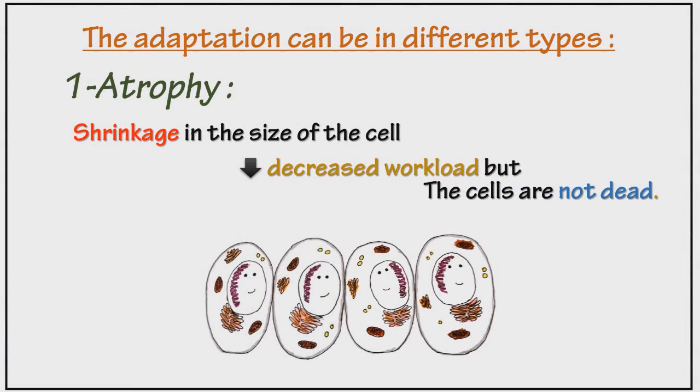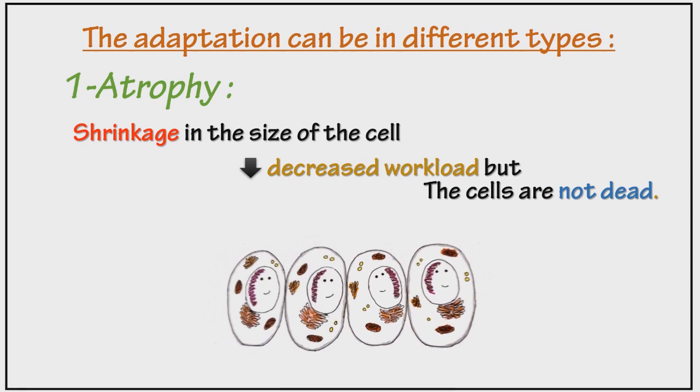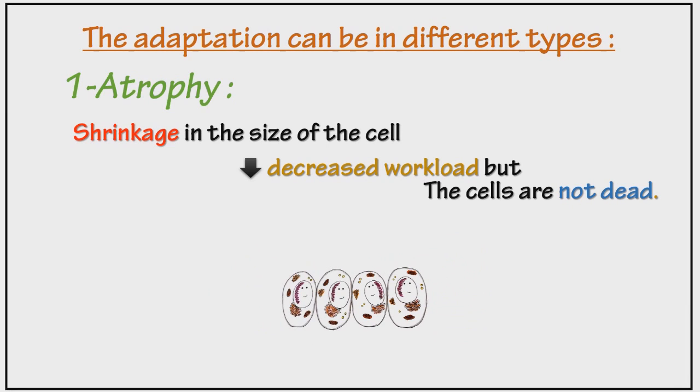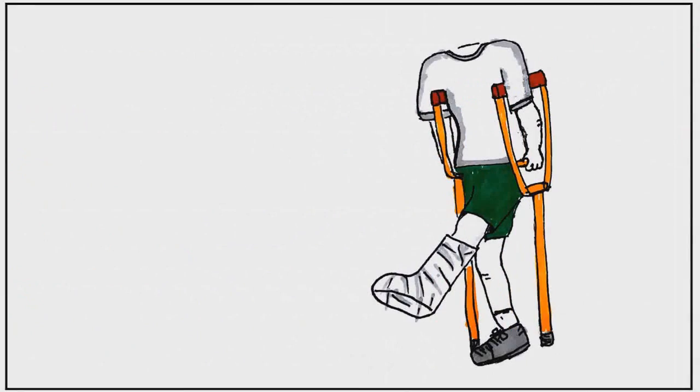The first type is called atrophy, which is a shrinking in size of the cell, and it causes a decrease in the workload, but the cell here is not dead. Atrophy can occur by several factors: loss of innervation, diminished blood supply, inadequate nutrition, loss of endocrine stimulation, and finally, aging. An example of atrophy is a bone fracture. The broken leg shrinks in size.